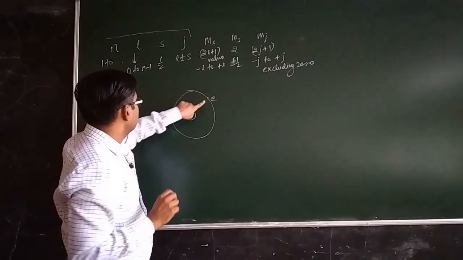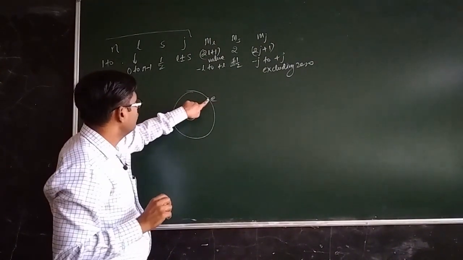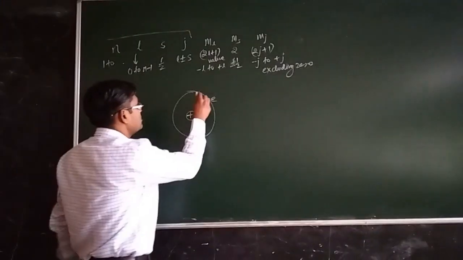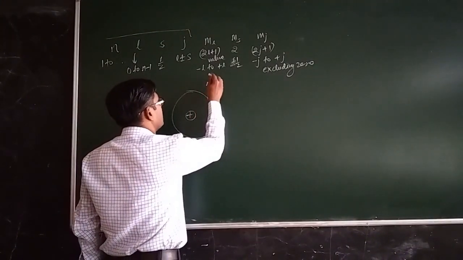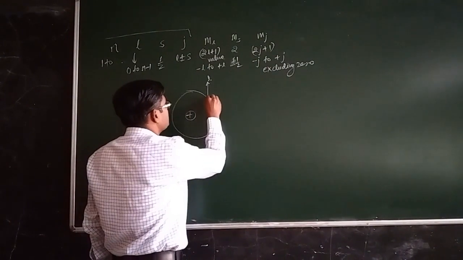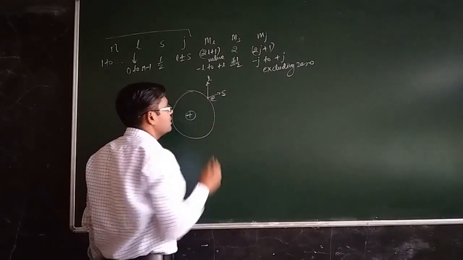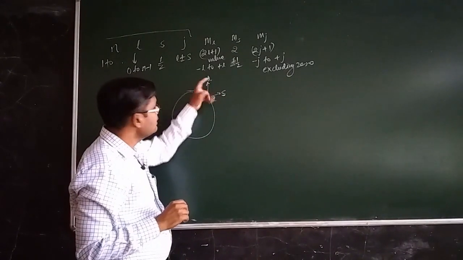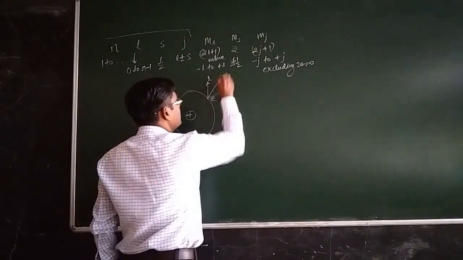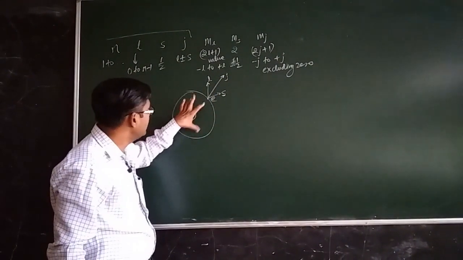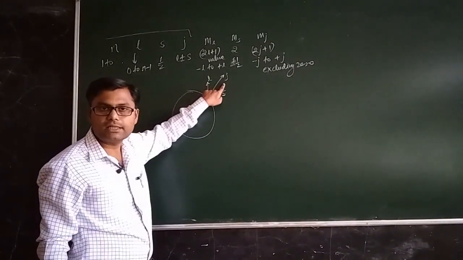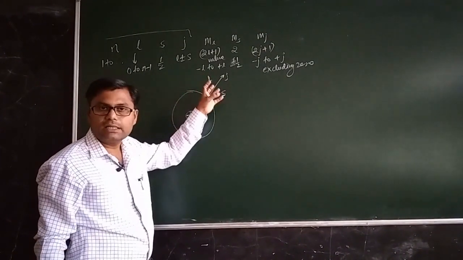In which orbit this electron is revolving gives us the information for n. What about L? This electron will have some orbital angular momentum, and its quantum number will be denoted by L vector. It will have some spin angular momentum, and its quantum number will be denoted by S. Now S and L will interact and form a total angular momentum of an electron denoted by J. So if an atom has only one electron, it will have one L, one S and one J vector, and these vectors again will interact with each other.